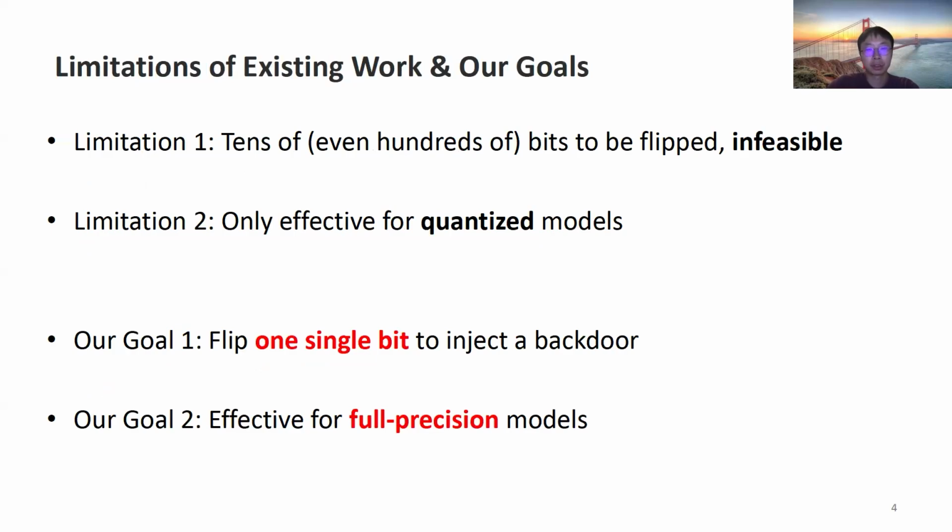Existing inference stage backdoor attacks have two limitations. First, they require flipping multiple bits, which is highly challenging and often infeasible for Rowhammer attacks. Second, they all focus on quantized models. Our goal is to realize a one-bit flip backdoor attack on full precision models to make inference stage backdoor attacks significantly more practical.